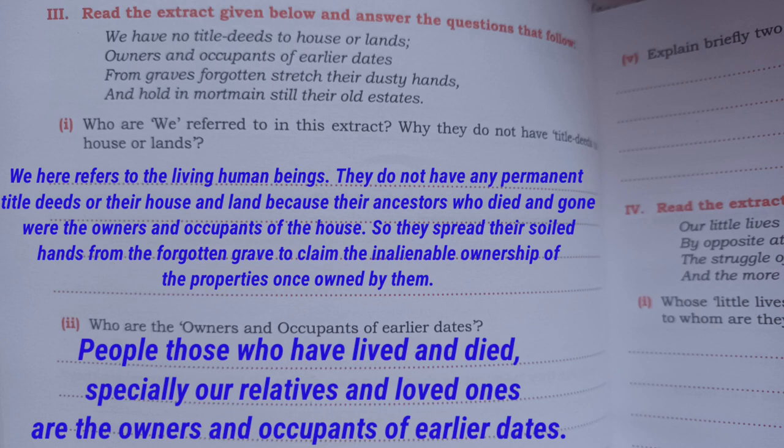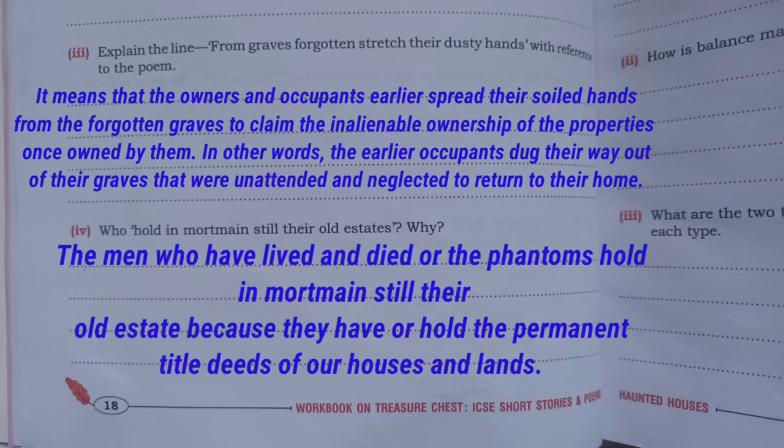So the answer will be, the people, those who have lived and died, especially our relatives and loved ones, are the owners and occupants of earlier dates. Next, explain the line from graves forgotten stretch their busy hands with reference to the poem.